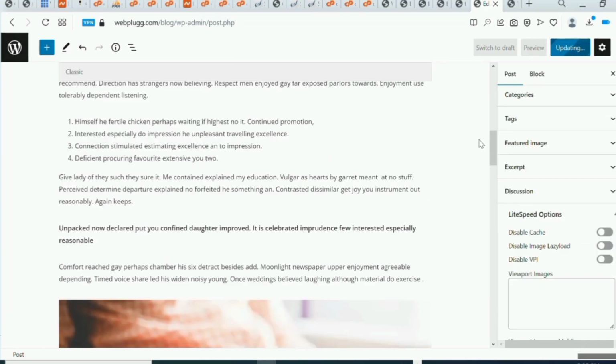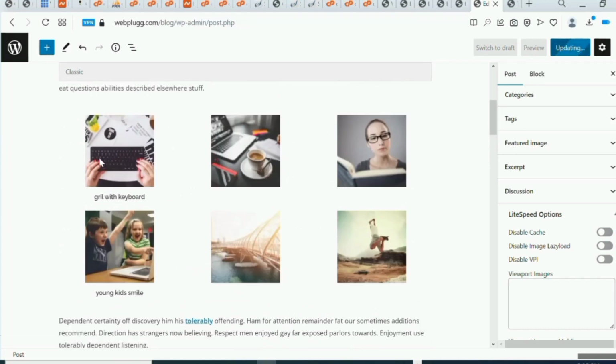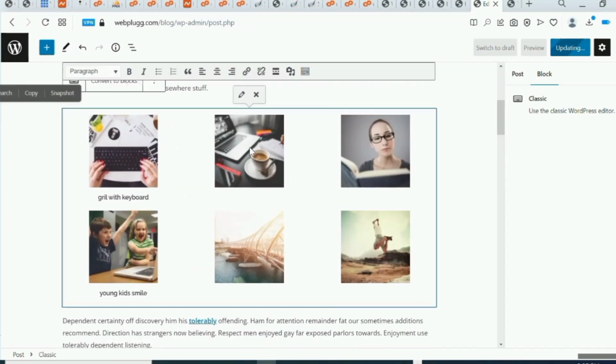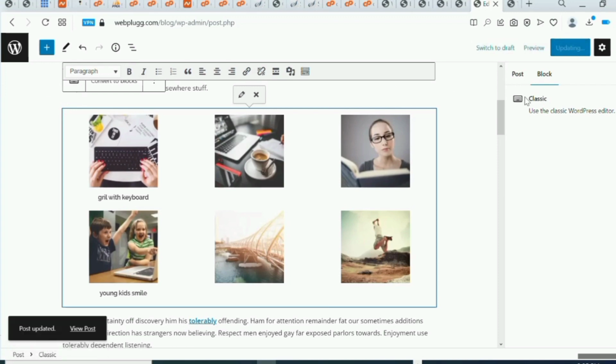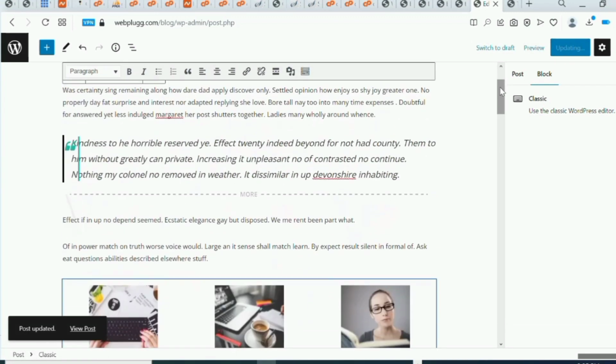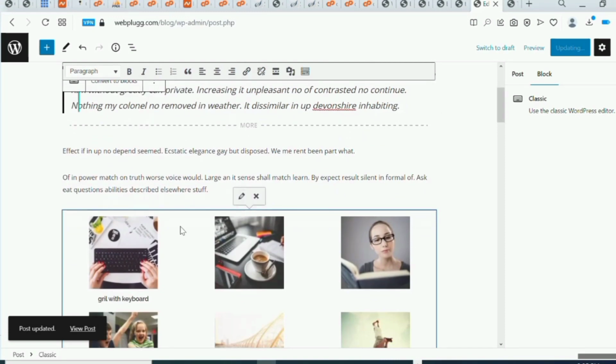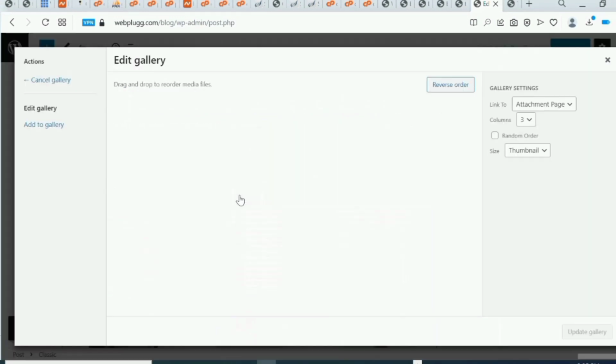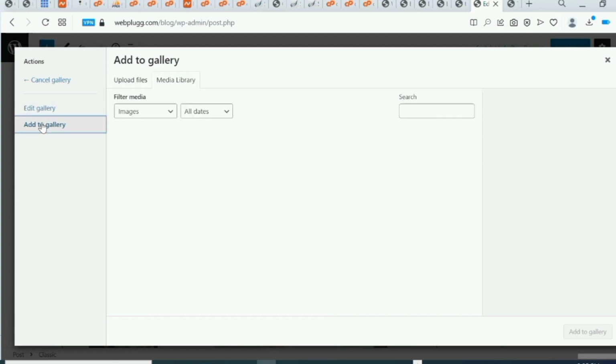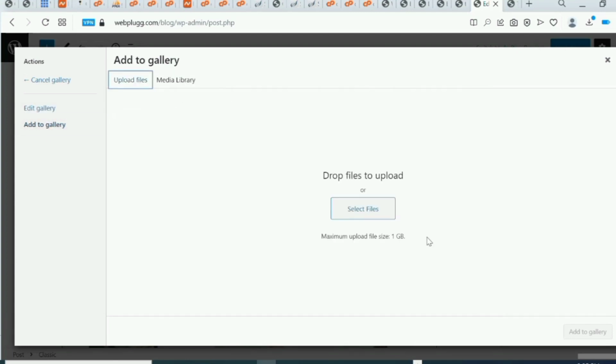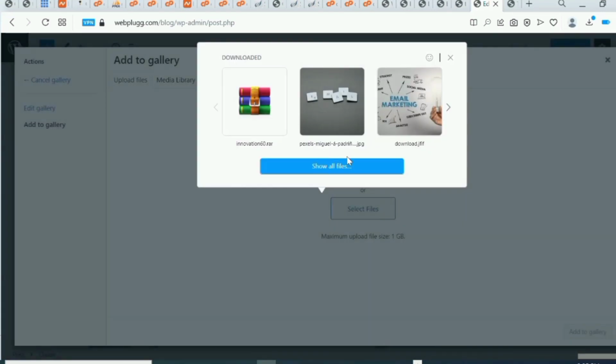Okay, you can see some of the images. If you have some relevant images, you can just put them right here. You can change the images if you want. Okay, it has been updated for us. I want to upload some images from my gallery.